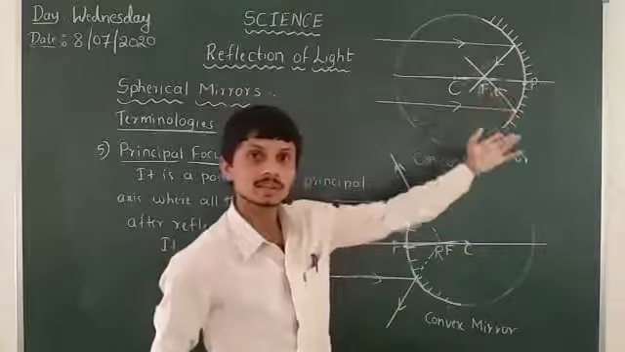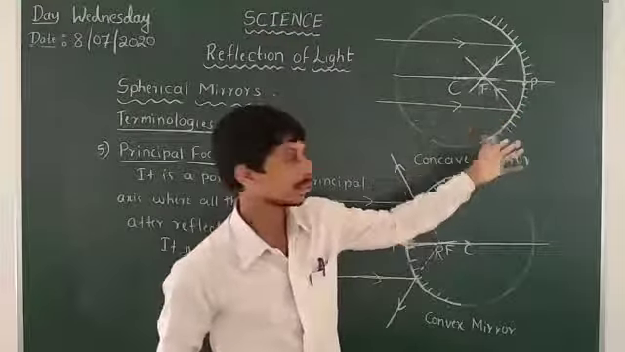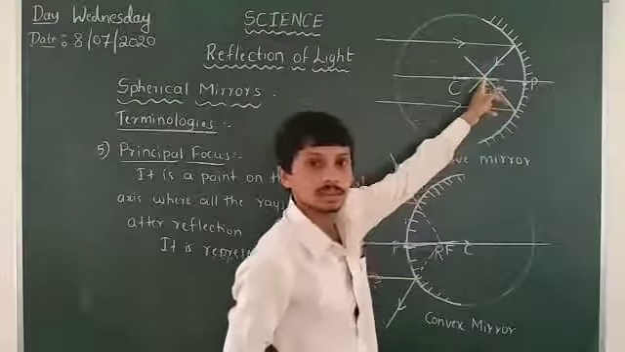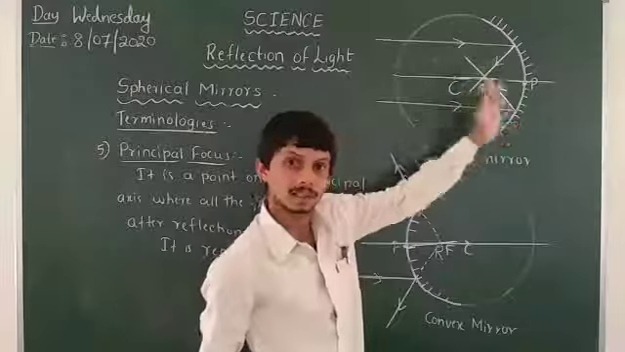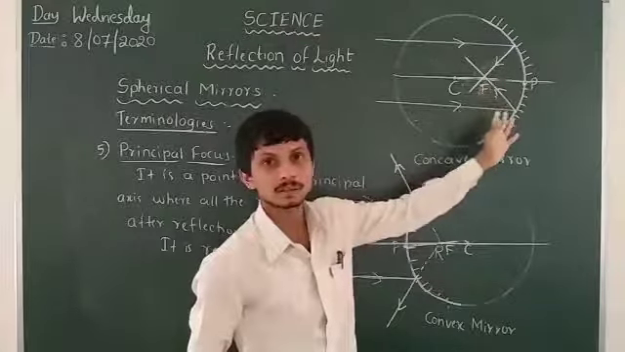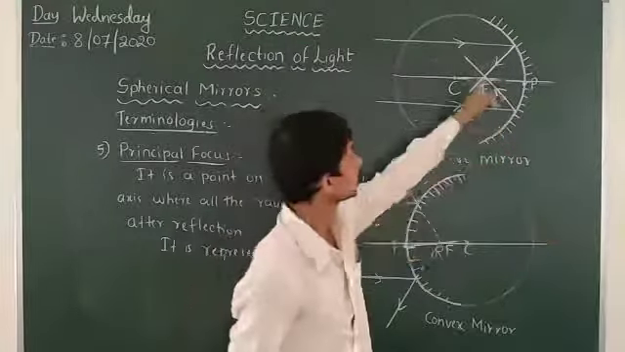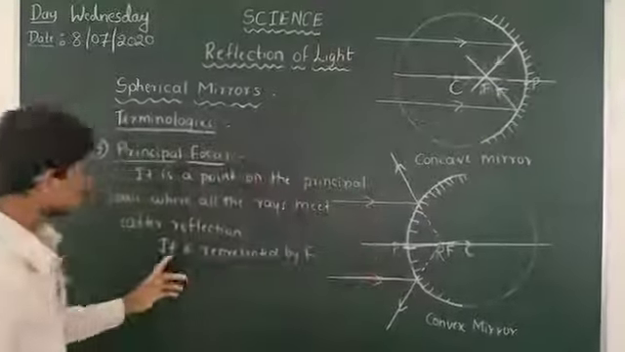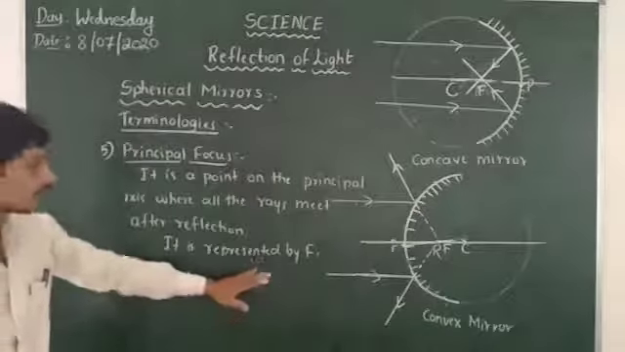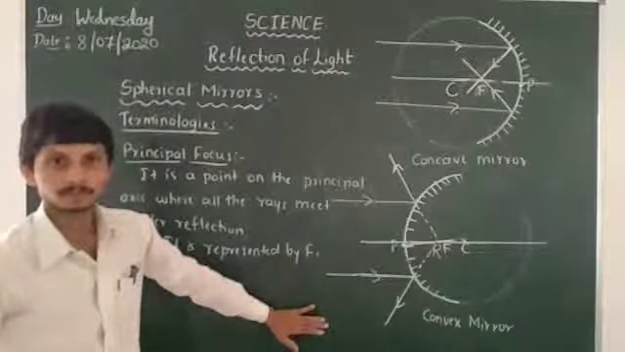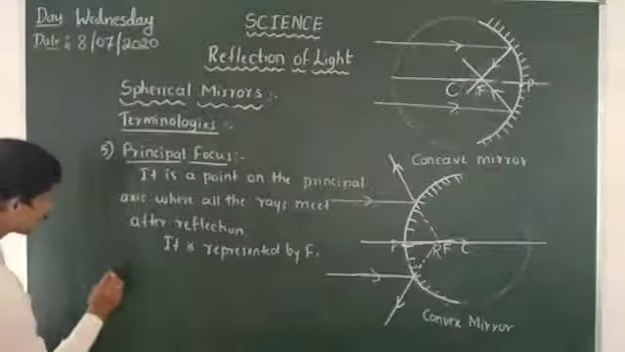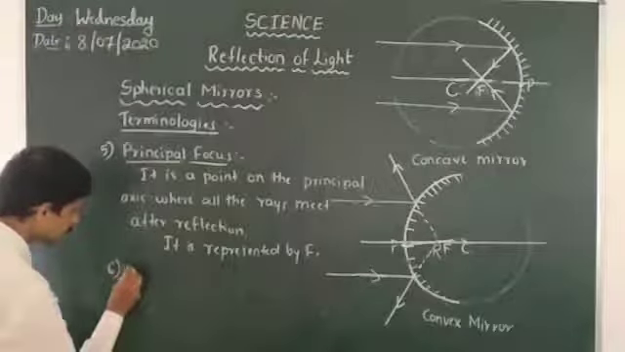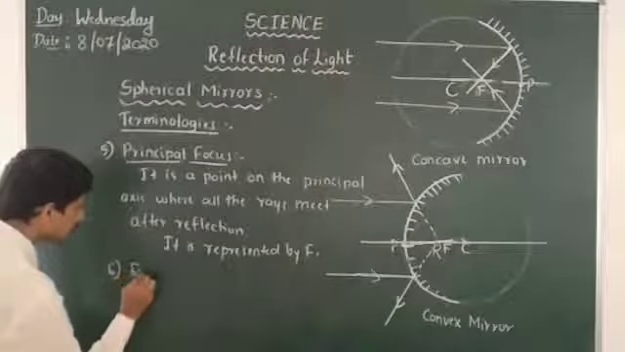Then we have to consider it in the form of light rays. So this is the point on the principal axis where all the light rays meet at a point after reflection. So it is represented by the capital letter F. Then we take the next terminology, that is the sixth one, focal length.